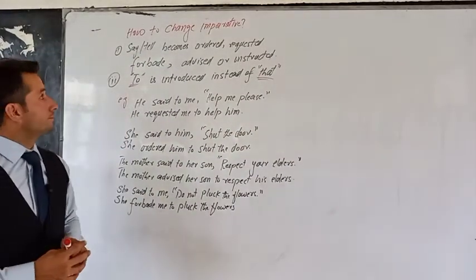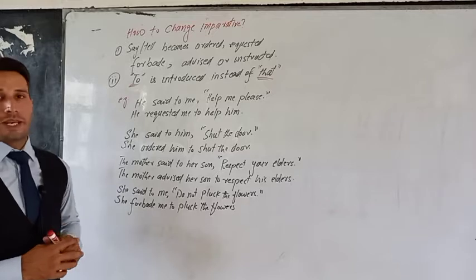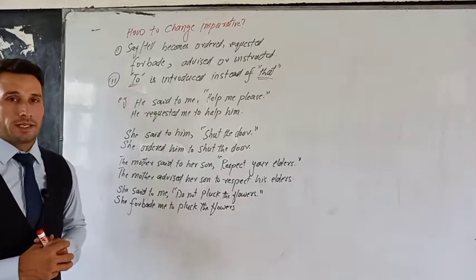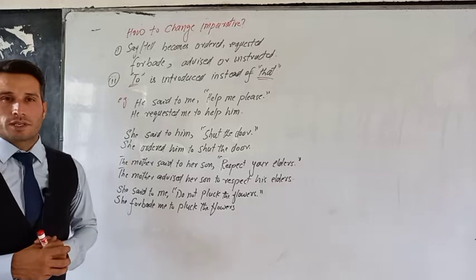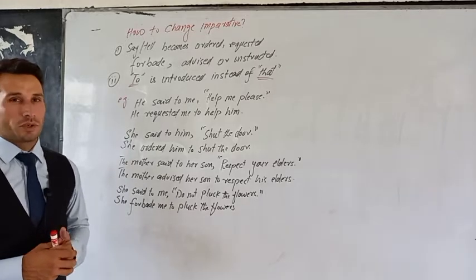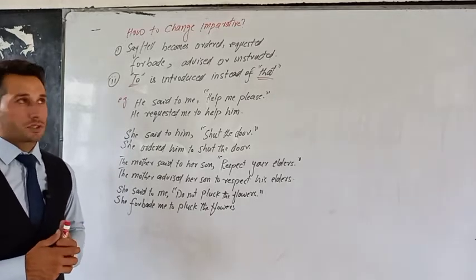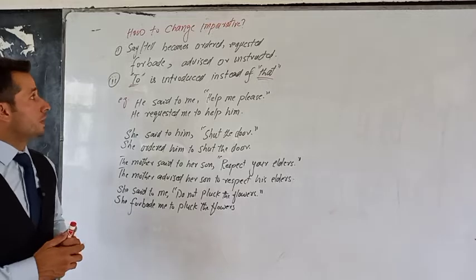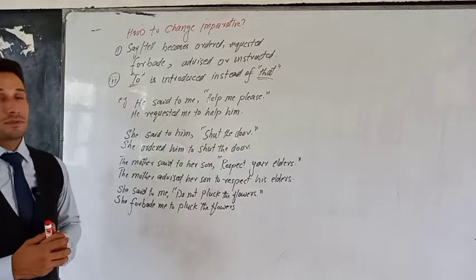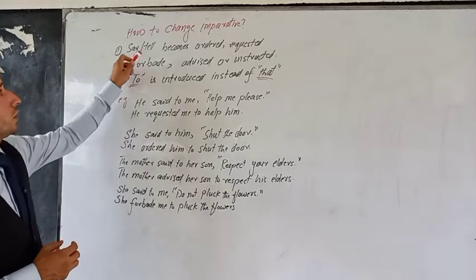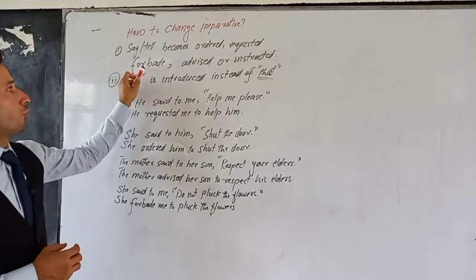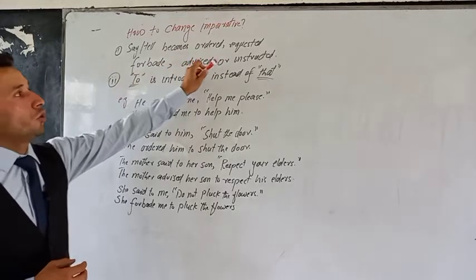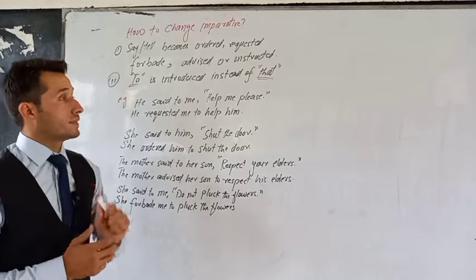Okay, welcome back. Next, how to change imperative sentences into indirect speech. You remember, imperative sentences are those sentences which express some kind of order, request, command, prohibition, instruction, suggestion, etc. So when we convert such sentences into indirect speech, say or tell becomes ordered, requested, forbade, advised, or instructed according to the sense of the sentence.